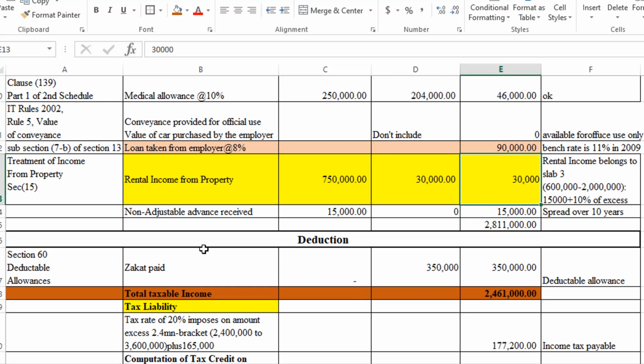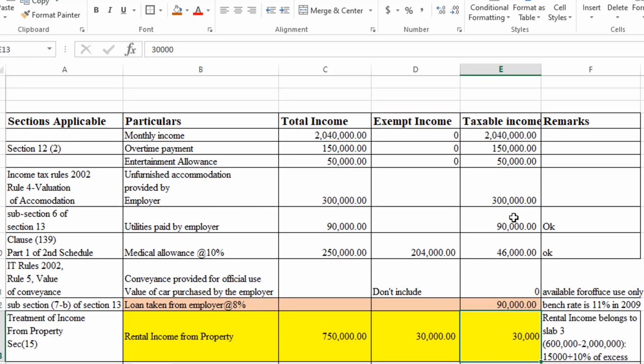So non-adjustable advance receipt, which is equal to 150,000, we will divide this by 10. Why by 10? We are going to spread this amount over a period of 10 years. That's why I am going to divide 150,000 by 10, and as the resultant value, 15,000 becomes part of the taxable income.